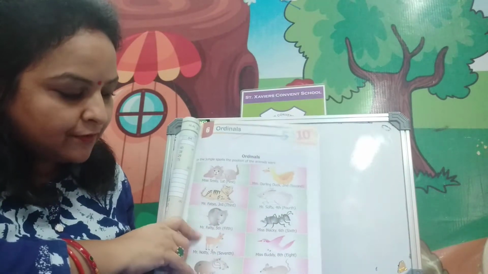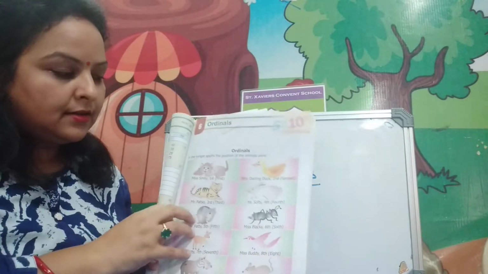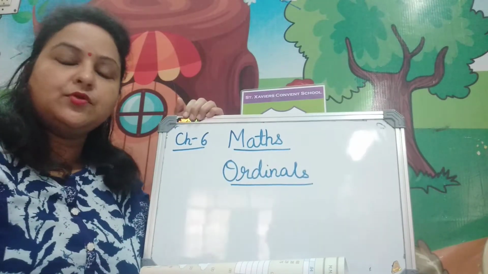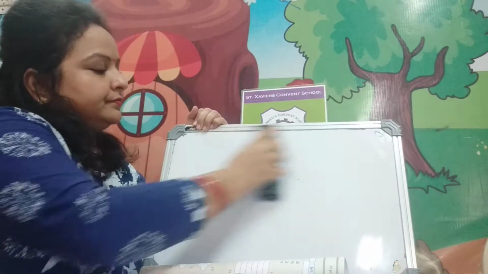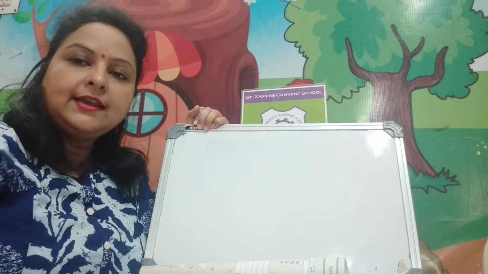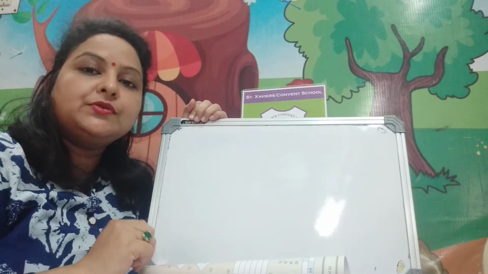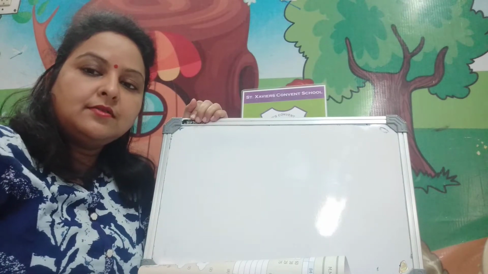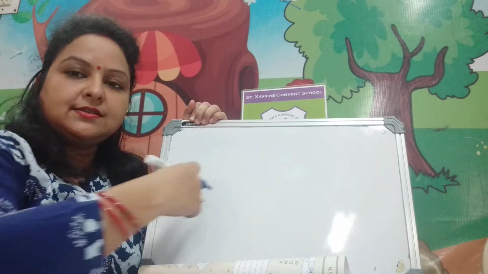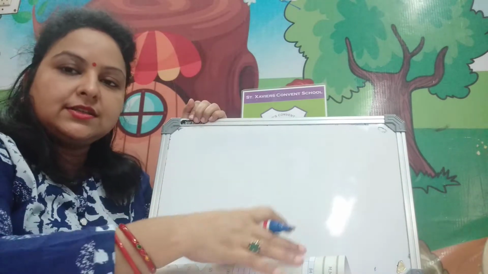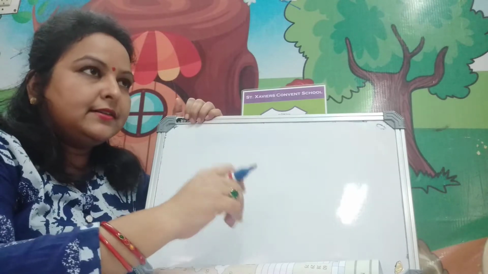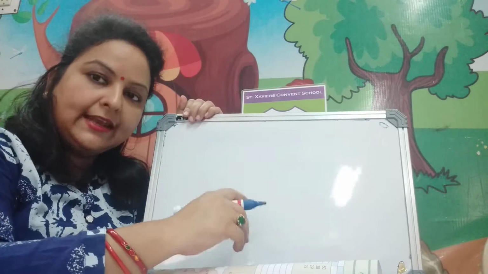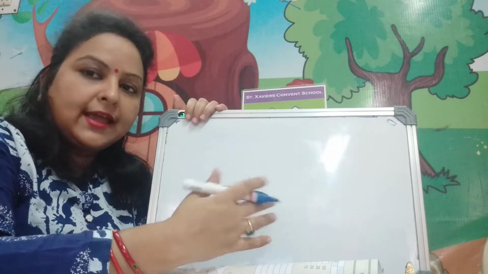Here are some pictures of animals and they are telling their position. Suppose in assembly you stand for the prayer in a line. One student comes first, then after that the second one, then after that the third one. So these are ordinals, which tell the position or place of anything, person or anything.